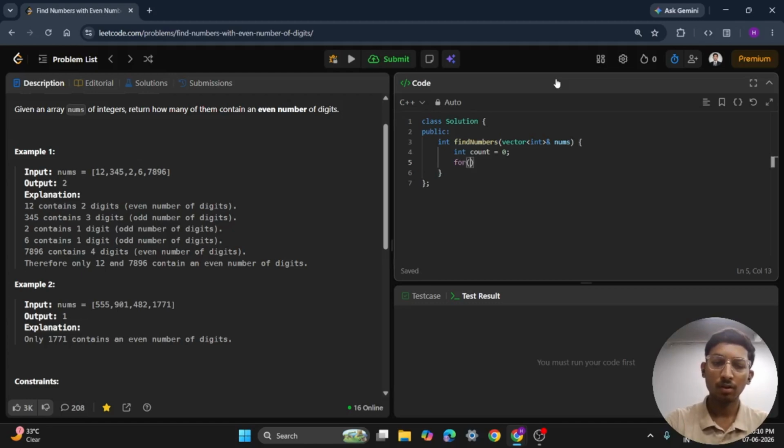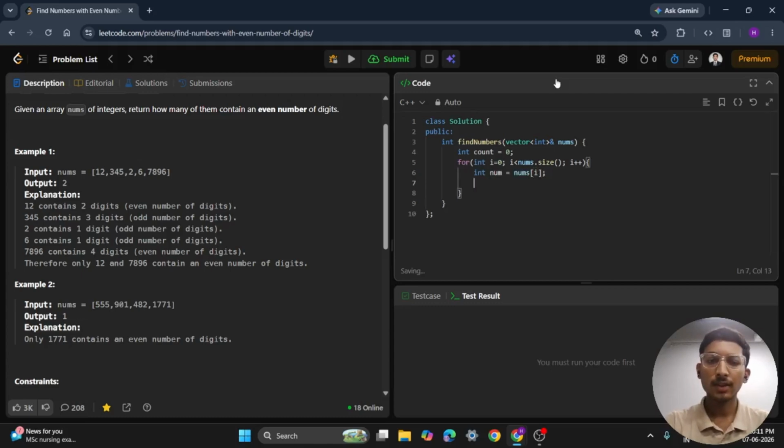So for int i equals 0, i less than nums.size(), i plus plus. For every number, store it in a temporary variable, int num equals nums[i].